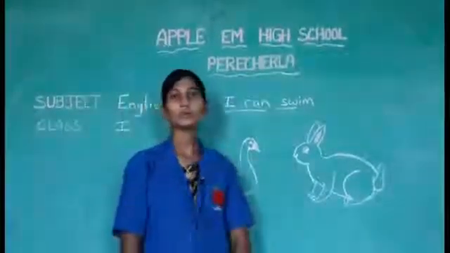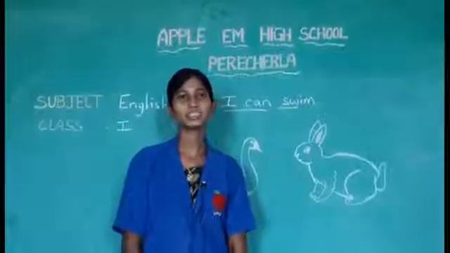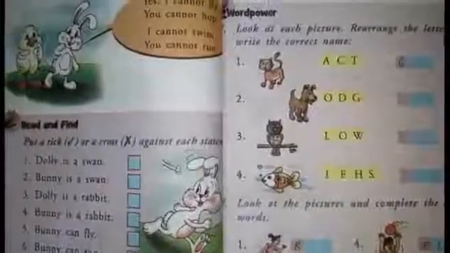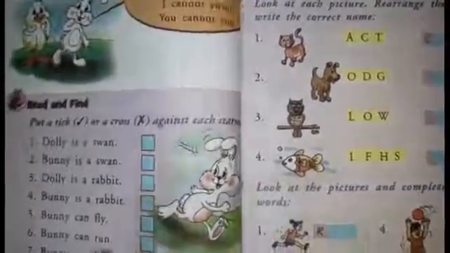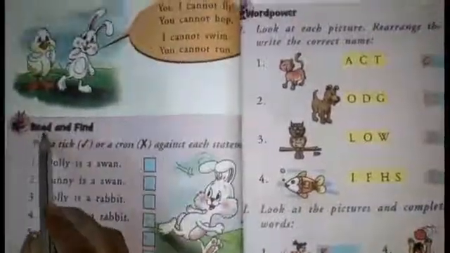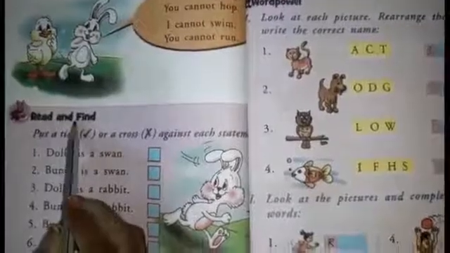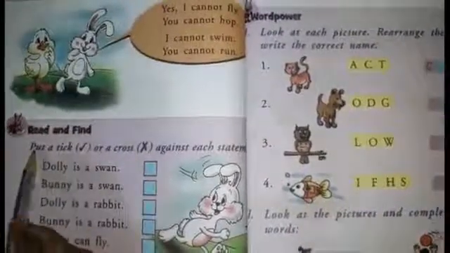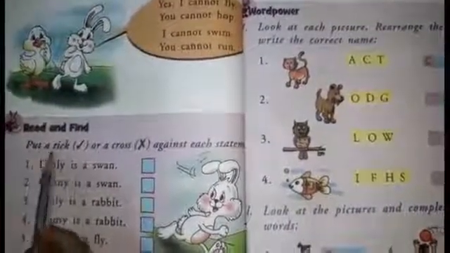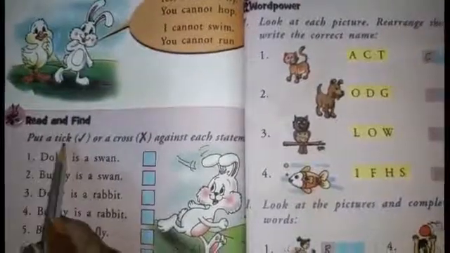Now all of you open your semester 1 textbook, page number 6. You have to fill these exercises, page number 6 and 7. Read and find. Put a tick.